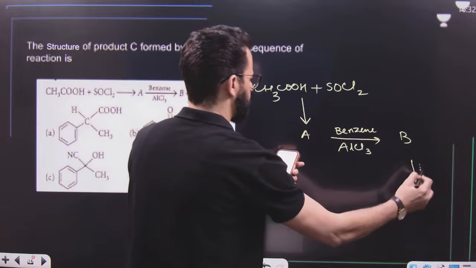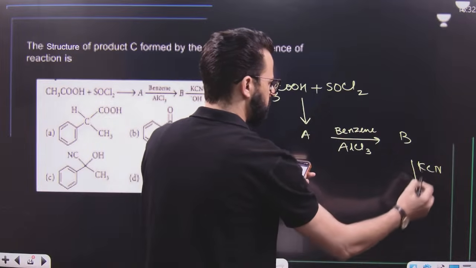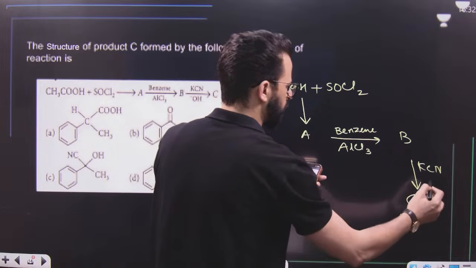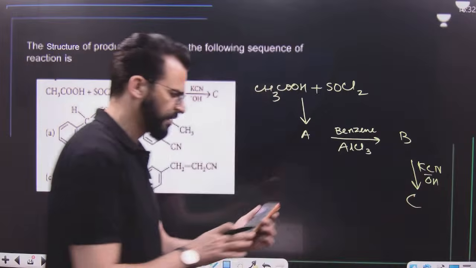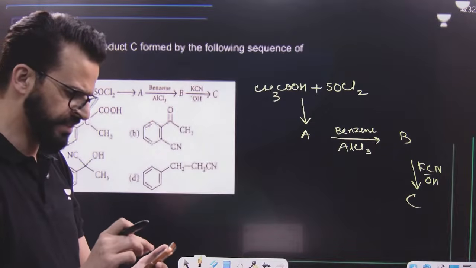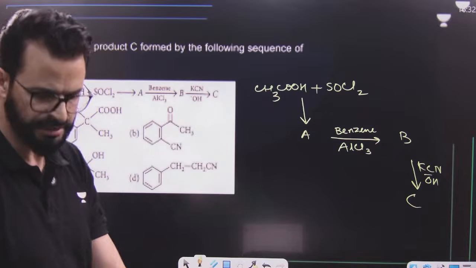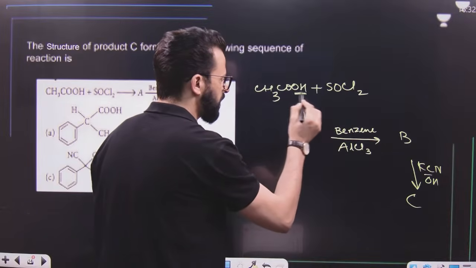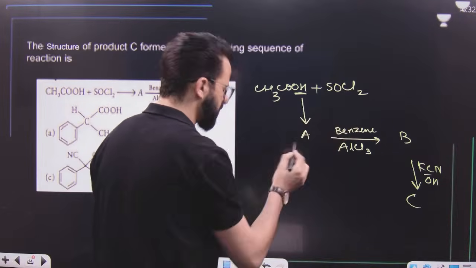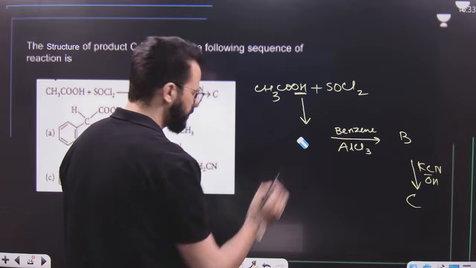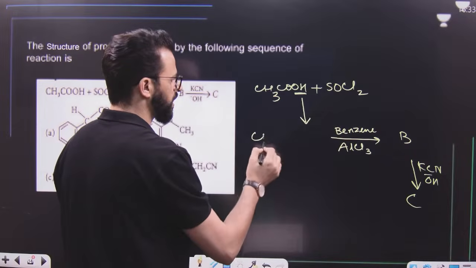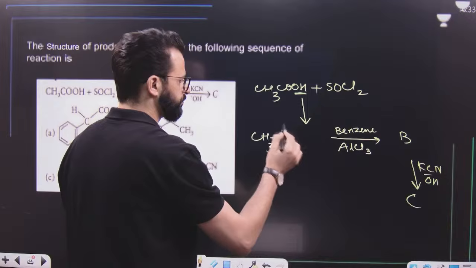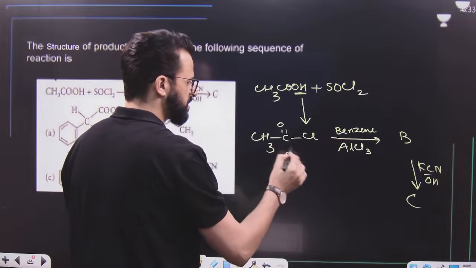This on treatment with KCN results in the formation of C. Now we have to tell what is the product C. Now have a look, dear students. Whenever carboxylic acid, OH is there, SOCl2 is there, we will simply replace OH by Cl. So this is A.